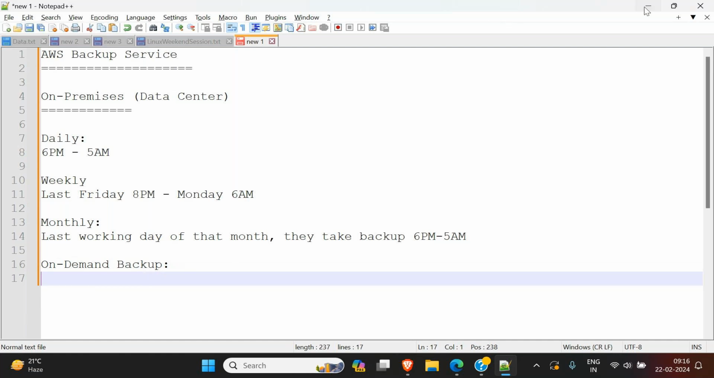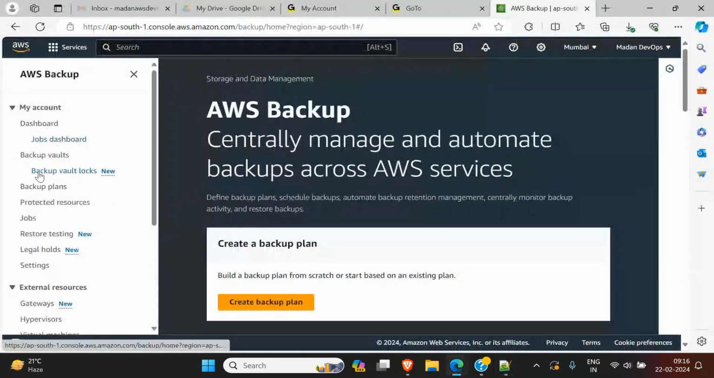So here you see in the dashboard, we have backup vaults. What is backup vault? See, it's the same like your S3. When you go to S3 service, in S3 we have bucket, right? The bucket is what? It's a container to hold files and folders, right? Similarly, backup vault is nothing but a container to hold your backups, right? Click on the backup vault.